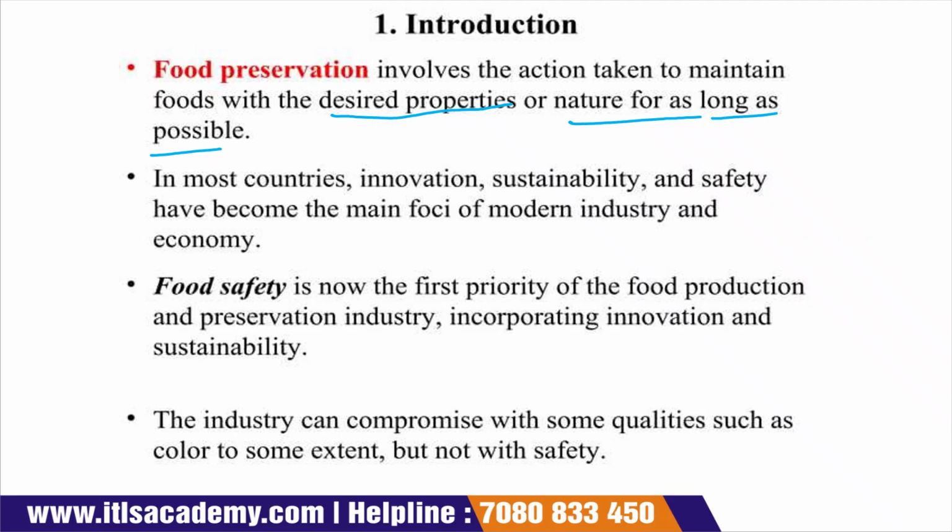We have to keep our food natural, as long as possible. If we have to avoid a change in the quality or property of the food product, then it also comes under the category of food preservation.